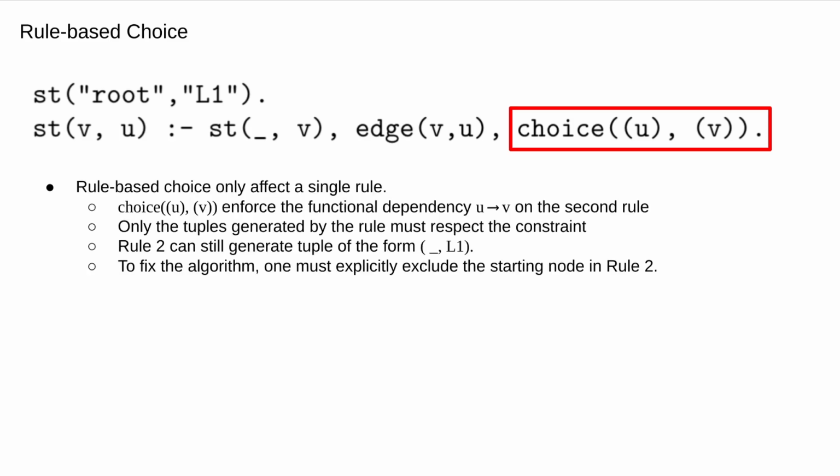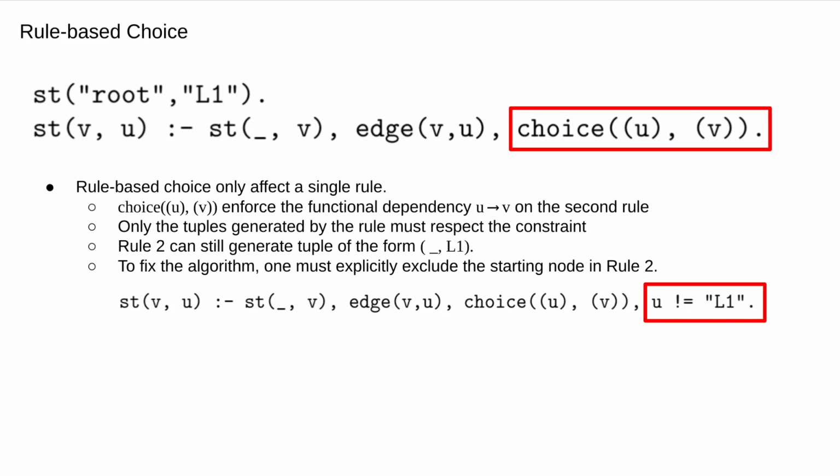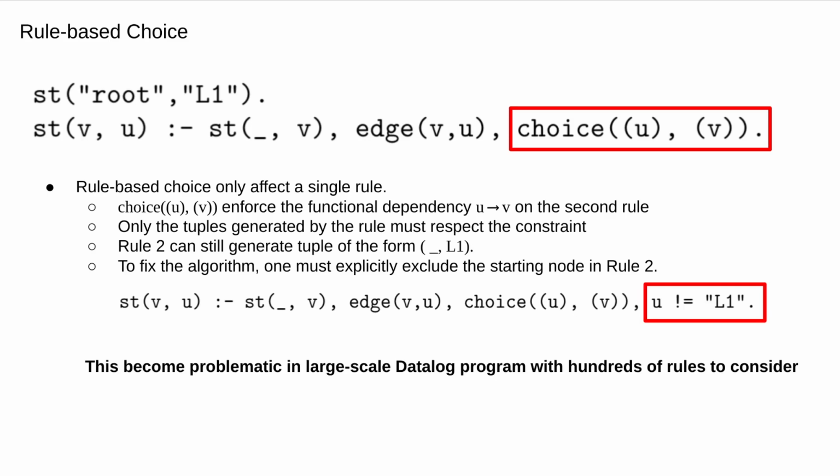So it might seem at first sight that this rule-based choice version computes the same result as the relation-based choice version presented before. However, that is not the case. Rule 2 can still generate tuples at node L1 because our auxiliary tuple, root L1, was defined in the first rule, and as a result is not considered by the rule-based choice constraint in the second rule. So in order to fix this, we need to explicitly add one more condition in the second rule, stating that the endpoint cannot be L1. That is a classic example of why rule-based choice can sometimes lead to programming errors, especially in large-scale Datalog programs, where you can easily have a dozen or even hundreds of rules to consider.